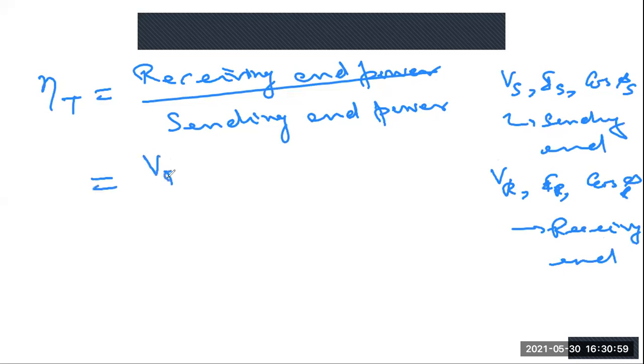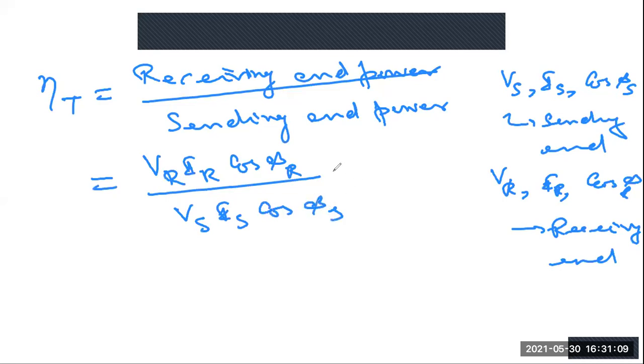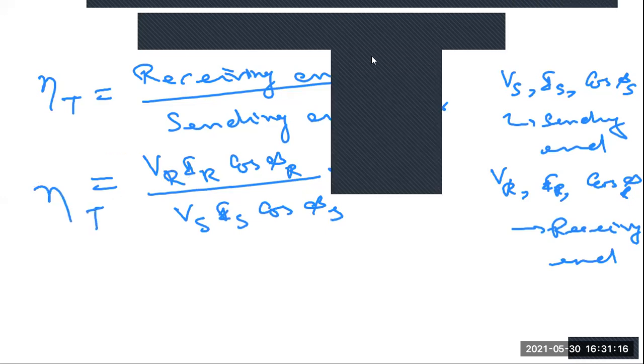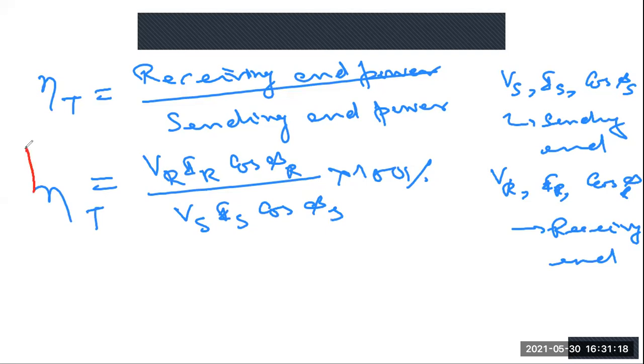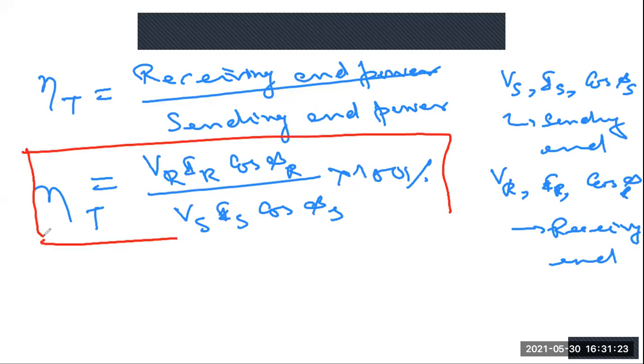So eta T is calculated as Vr into Ir into cos phi r divided by Vs into Is into cos phi s, into 100 percent. Is it clear? Yes, sir. Okay.